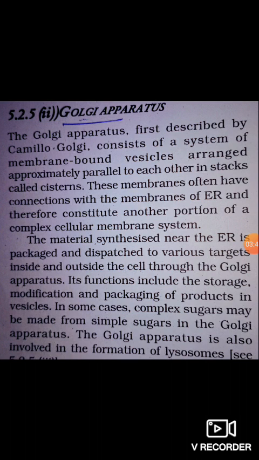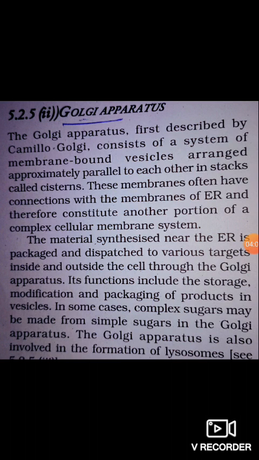These membranes often have a connection with the membrane of the endoplasmic reticulum and therefore constitute another portion of a complex cellular membrane system. The material synthesized near the endoplasmic reticulum is packed and dispatched to various targets inside and outside the cell through the Golgi apparatus.